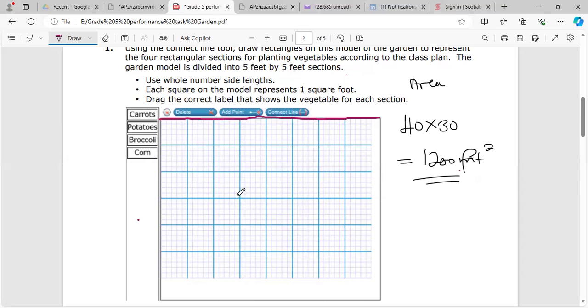Alright. So now we have 30 going down. So it's going to be 5, 10, 15, 20, 25, 30. Let's go again. 5, 10, 15, 20, 25, 30. And then we go across. So this is the rectangular field so far.